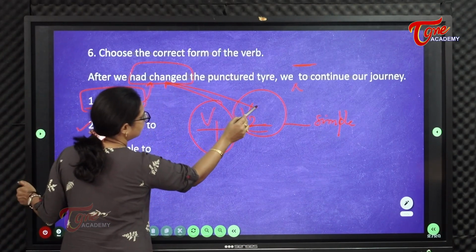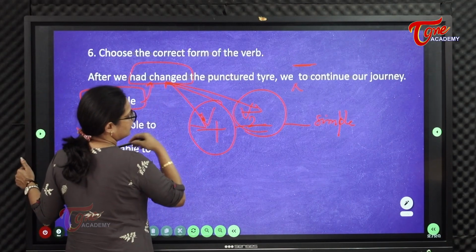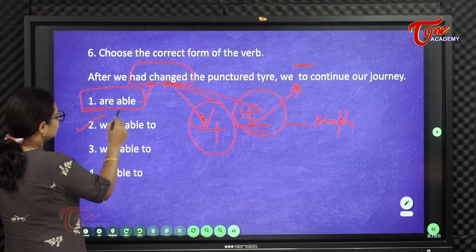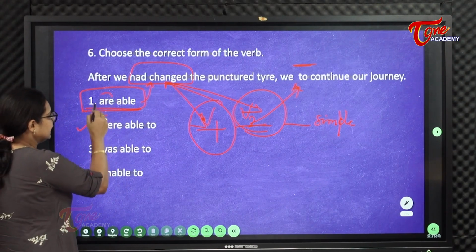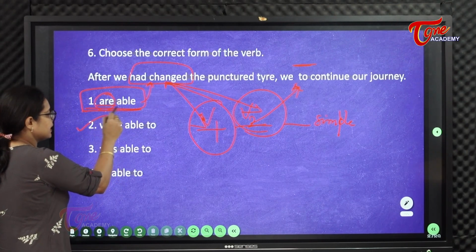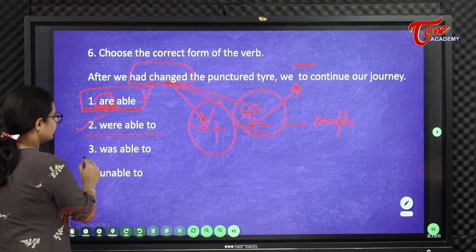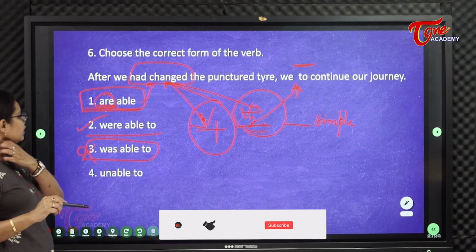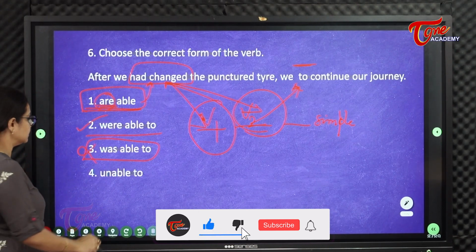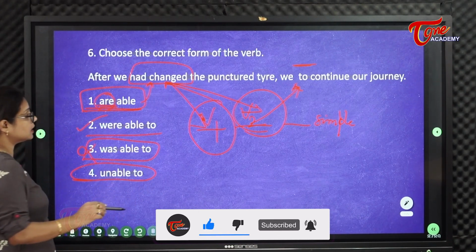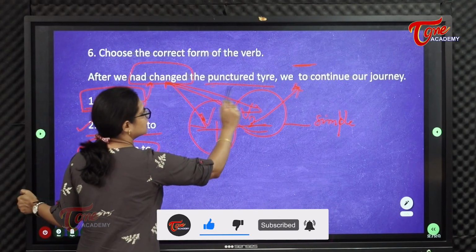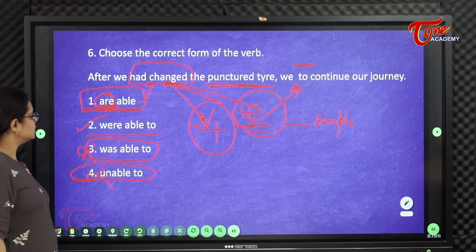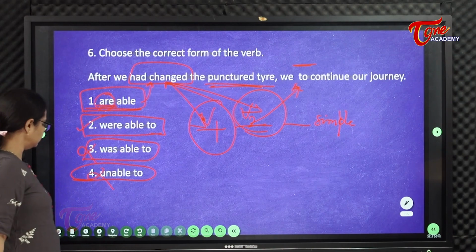Now we had changed, this is already in the perfect tense. So ikkada em ravali? Simple past tense ravali. Are able to is not a simple past tense. Are definitely indicative of plural, but are anedi present tense. So answer is were able to. Was able to enduku radu? Was అనేది ఇండికేటివ్ ఆఫ్ సింగులర్ నౌన్ ఉంటే వాజ్ అంటాము. ఐ అని ఉంటే ఎస్, వాజ్ వుడ్ హ్యావ్ బీన్ ది ఆన్సర్. వీ వర్ అనేబుల్ టు కంటిన్యూ ద జర్నీ. పంక్చర్ టైర్ చేంజ్ చేసుకున్న తర్వాత యూ హ్యావ్ టు బి ఏబుల్ టు కంటిన్యూ ద journey. So answer is option 2. We were able to continue our journey.